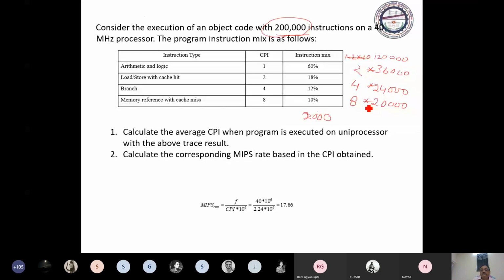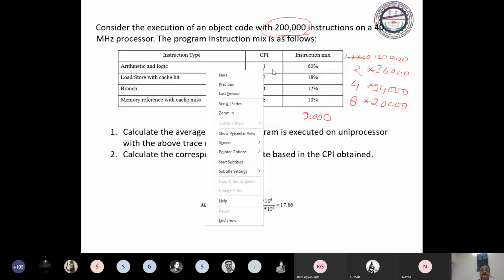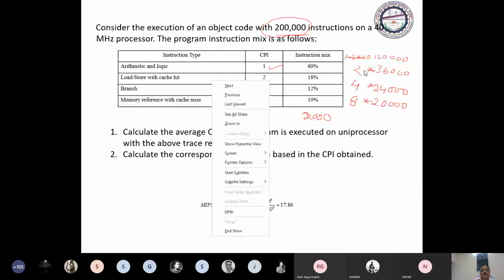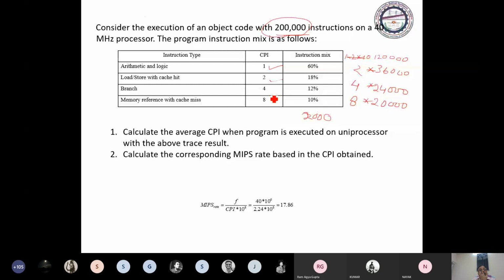So now you can compute the total number of clocks needed. For arithmetic logic instruction, it is saying that 1 clock is needed. For load store instruction, you need 2 clocks, so multiplied by 2. For branch instruction, you need 4 clocks, so multiplied by 4. For memory reference with miss, you need 8 clocks, so multiplied by 8. So you can add.